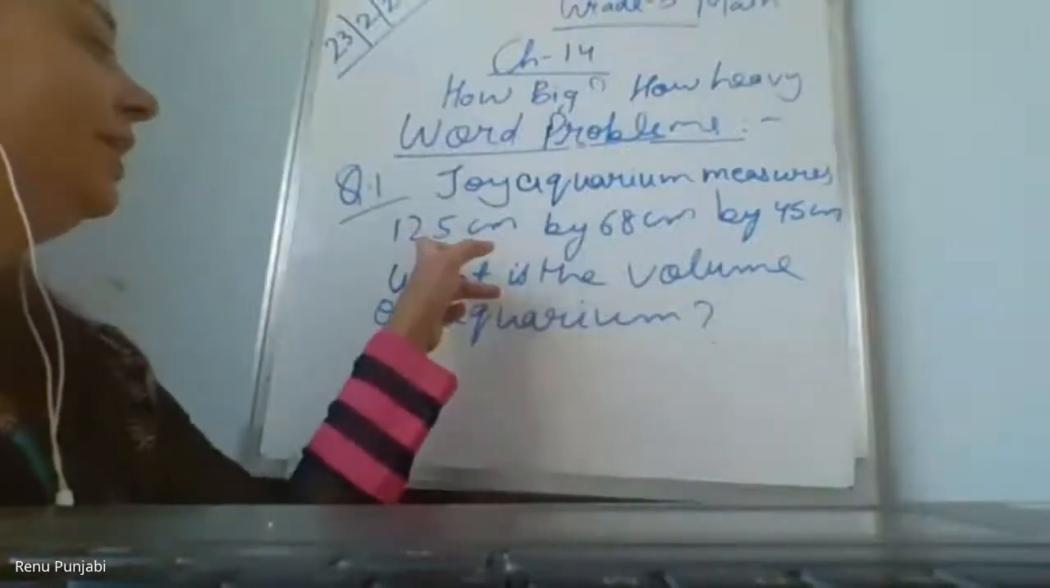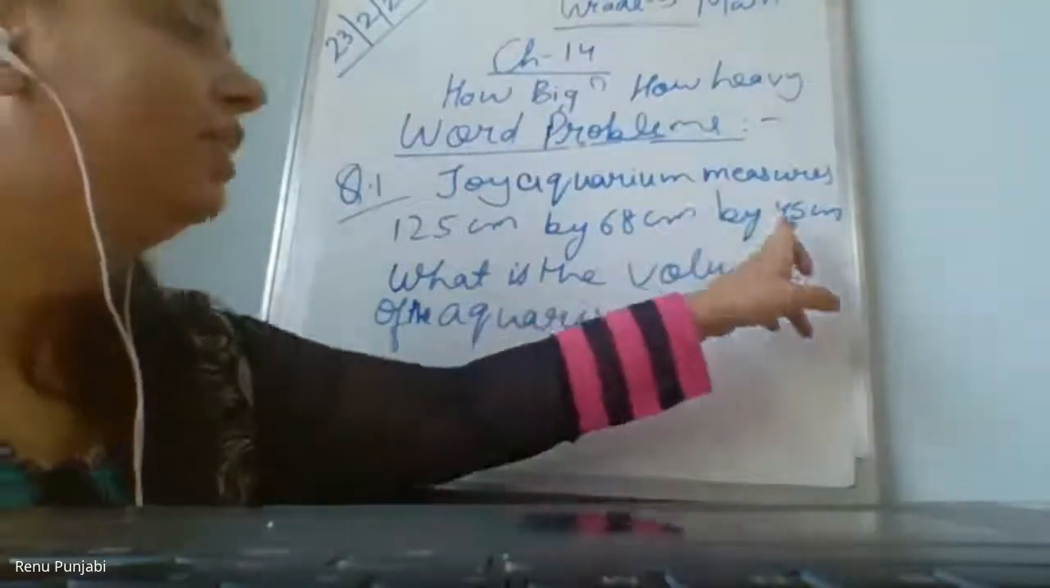Ma'am, 68 centimeter. Excuse me, ma'am. What number is written? 125 centimeter, 68 centimeter, 45 centimeter.